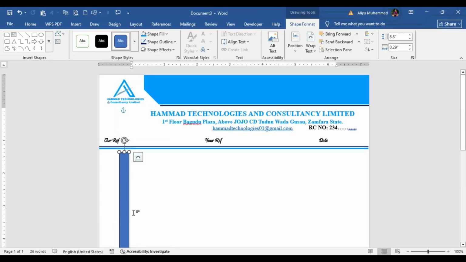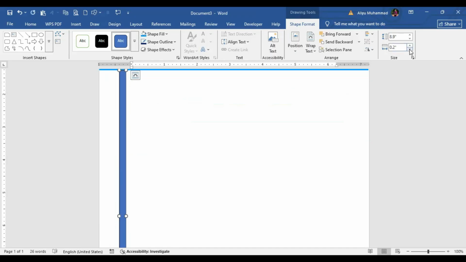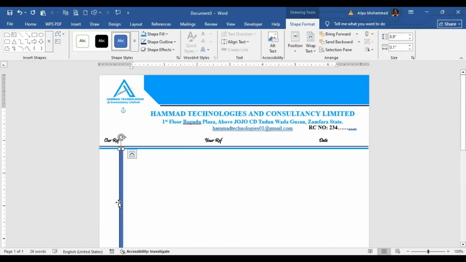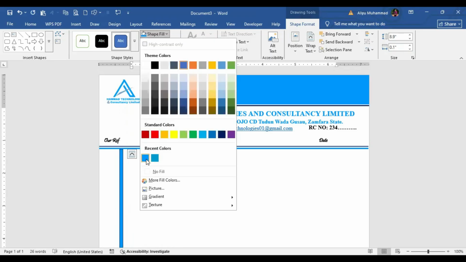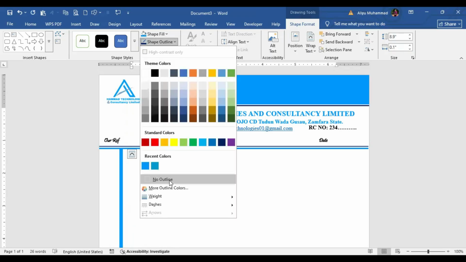So yeah, then let's give it a shape fill. Then shape outline. Let's remove the shape outline.